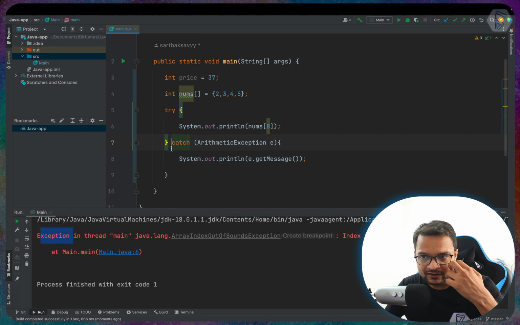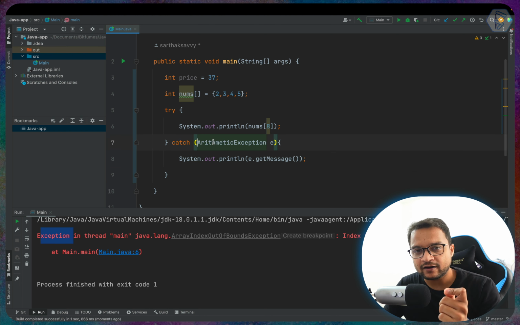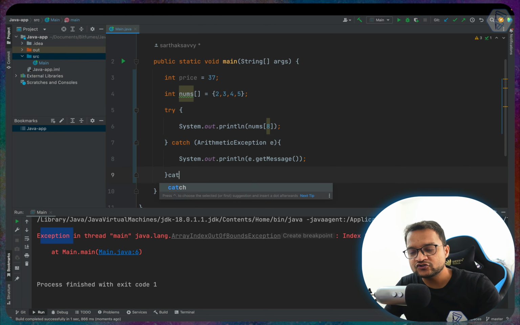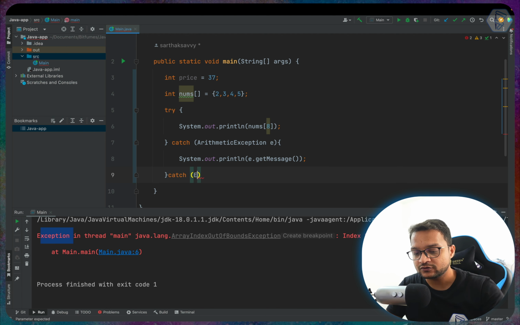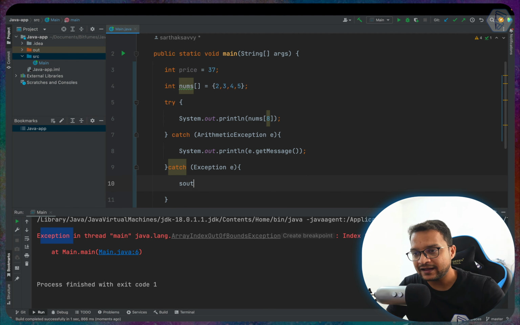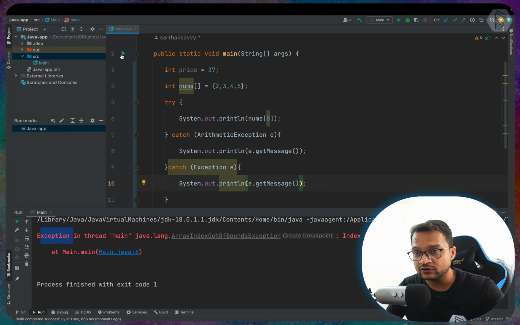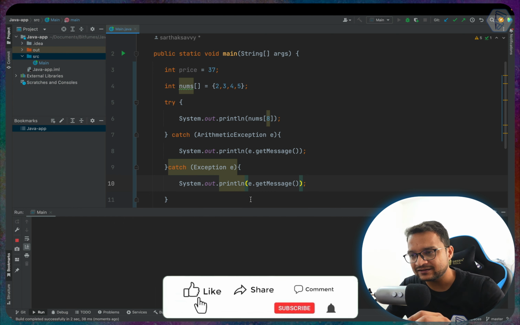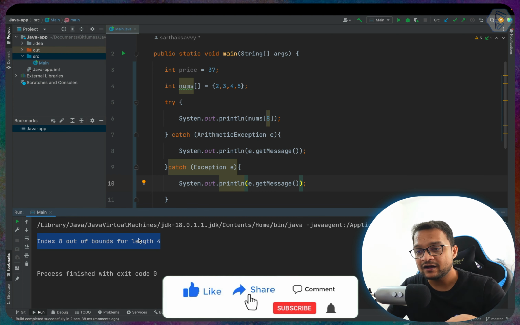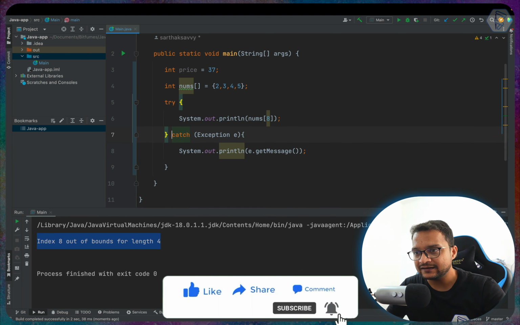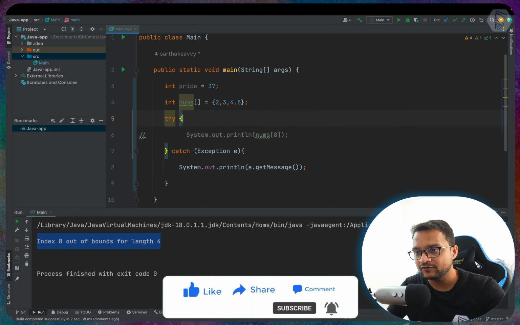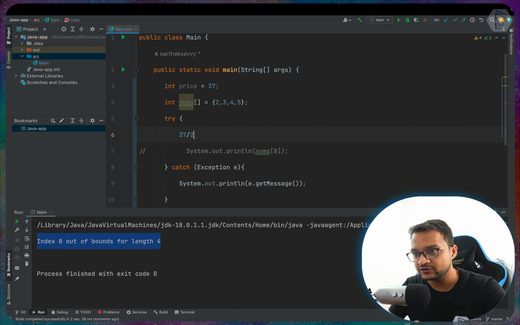Because you see that here we are saying, hey, only catch an error for arithmetic exception. If we generally want to accept all the exceptions or catch all the exceptions, you have to use this Exception, which is very general, nothing fancy, nothing user friendly. So if we run this, we get the message, yes, but it says index 8 out of the bound for length 4, and you can remove this thing and also try the old one, which we had, 37 divided by 2, and we need to use this inside this.